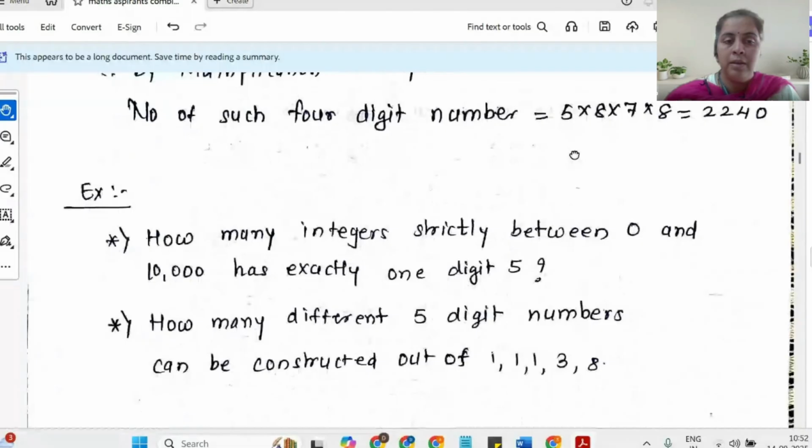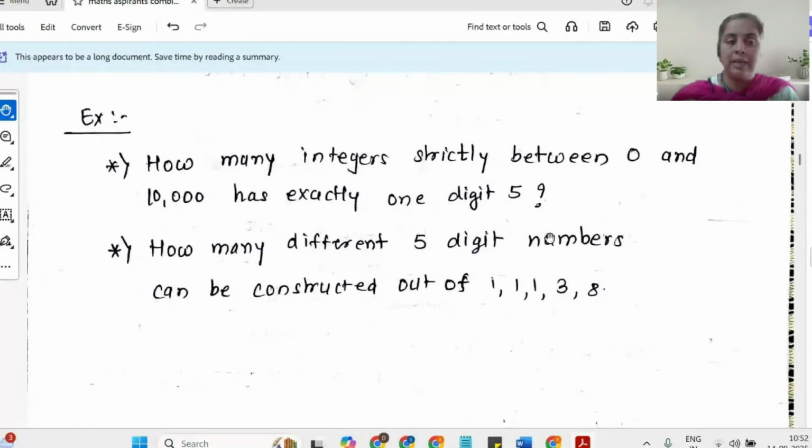Okay. Now here is the exercise question that I would like you to try when I share my notes. These are the questions which you should try, and all these questions should be solved with the help of the basic principle. The basic principle is addition, multiplication, subtraction, and division. You don't need any permutation and combination here. You can do them better with the help of permutation and combination, but right now, we will not discuss that here.